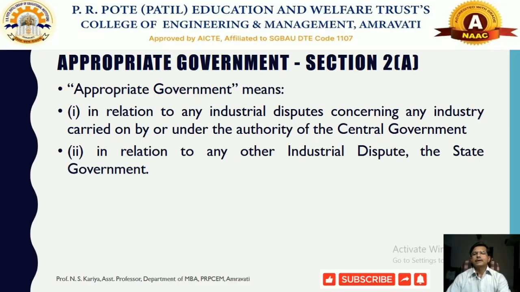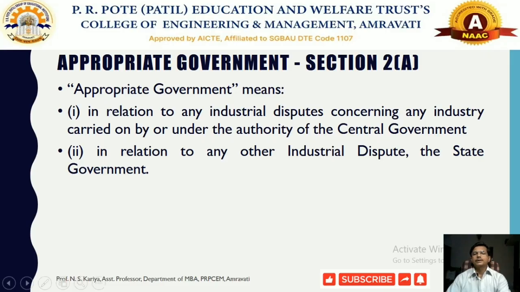So whatever authority regulates the activities specifically relating to the industrial dispute, that authority will generally be the central government authorities, that comes under the process of conciliation, arbitration, and adjudication, and that machinery is nothing but the labor court, industrial tribunal, and national tribunal.